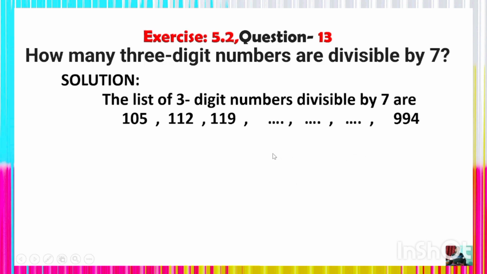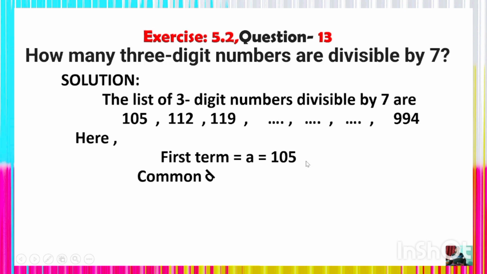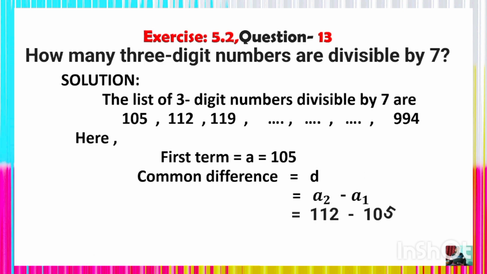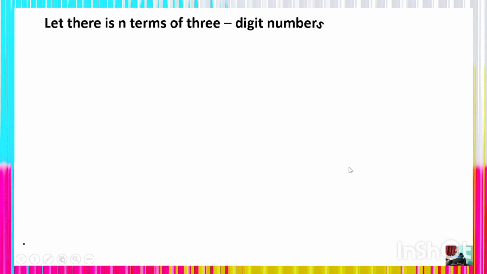Is it clear? Here the first term a is equal to 105. The common difference d is equal to a2 minus a1, which is 112 minus 105, which is 7. Thus the common difference is 7. Let there be n terms of the 3-digit numbers which are divisible by 7.